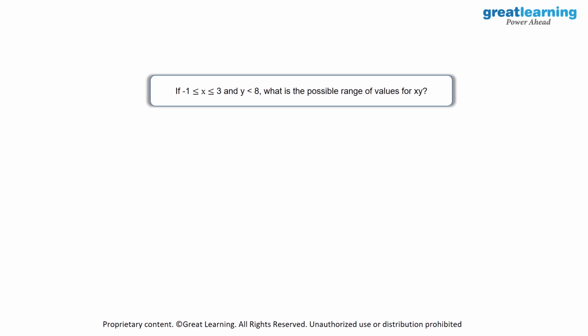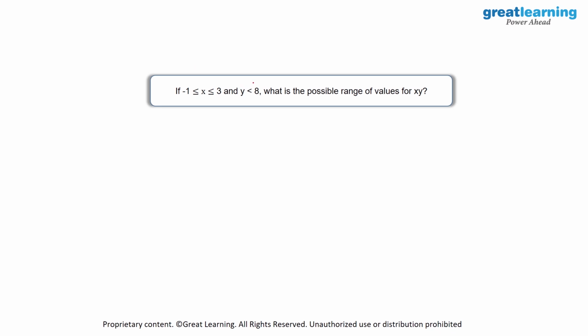So for this, to find out the possible range of values, we need to find out extremities. So this is something interesting. Here, as you see, y is less than 8, which would mean y can be any number from minus infinity to 8. And as you see, x can be any number between -1 and 3.